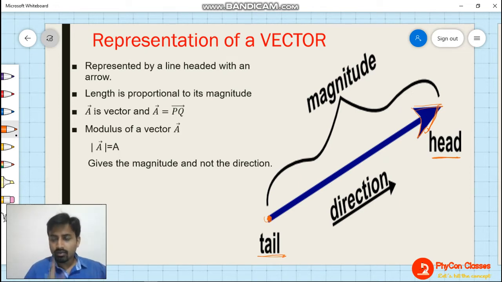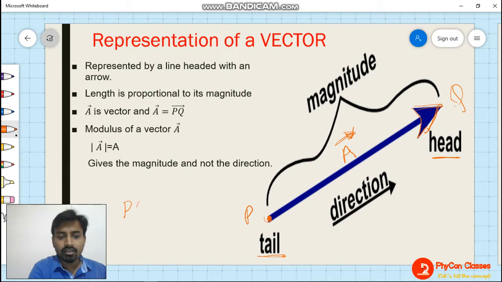Clear? Now let's suppose I call this tail P and this head Q. In this case, let's suppose this vector is vector A. So this particular vector A along with that arrow mark represents a vector quantity. Any of the letters P, Q, R along with an arrow mark represents a vector. Any vector quantity it represents.